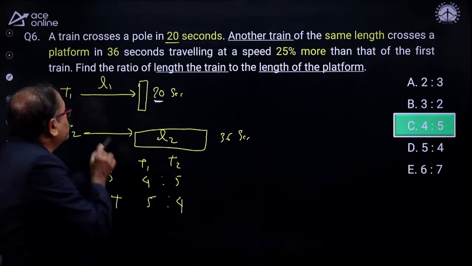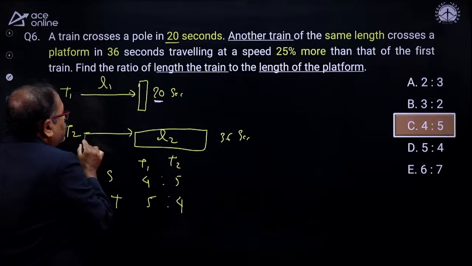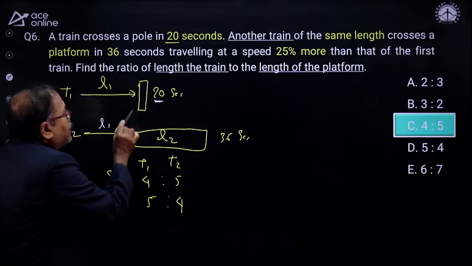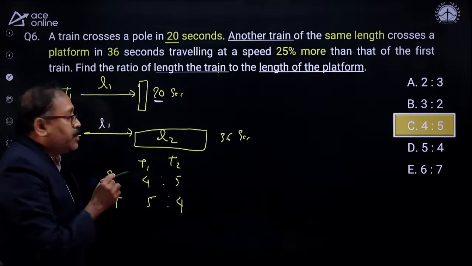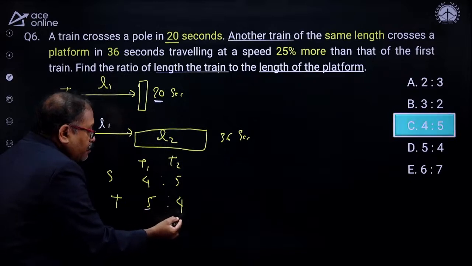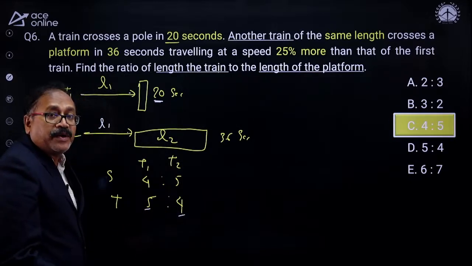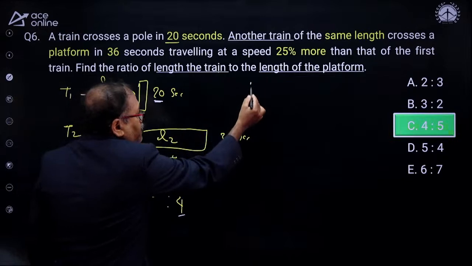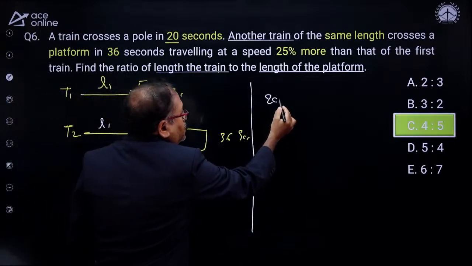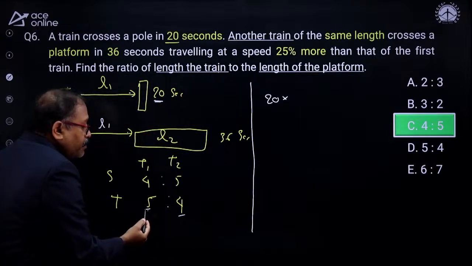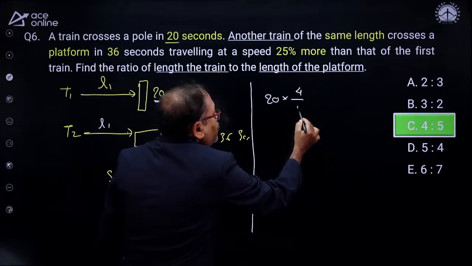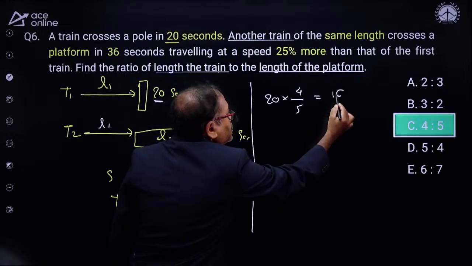20 seconds to cross the same length. This is L1. This is also L1. So now, this train will take how much time to cross its own length? Train 2. So we know the time ratio, that is first one is 5 part, then the second one will be 4 part. So now I will find it out. From here I start the answer. Now here 20 seconds, that is the train 1, which takes 5 part of the time. I need the 4 part for second train. So 4 by 5, so which comes 16 seconds.